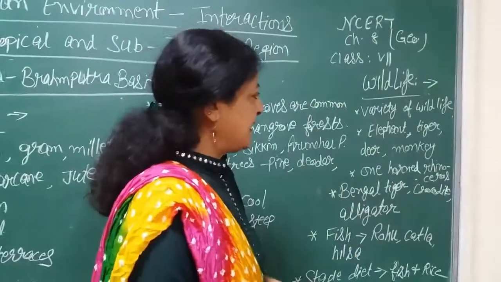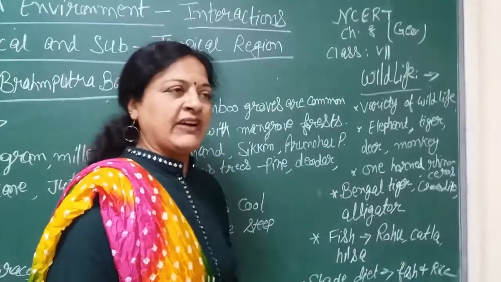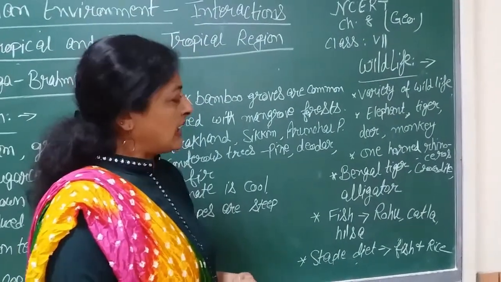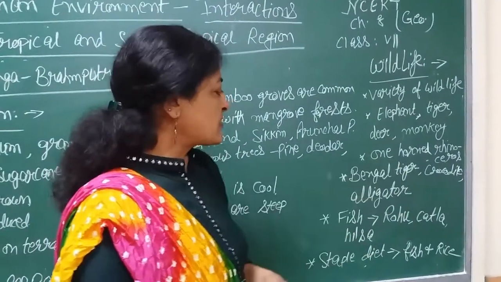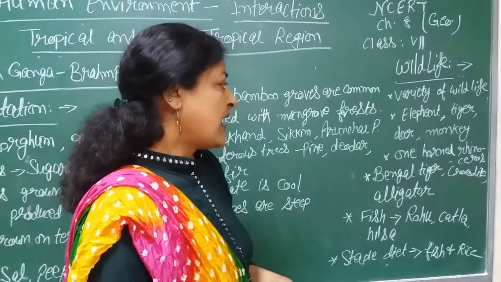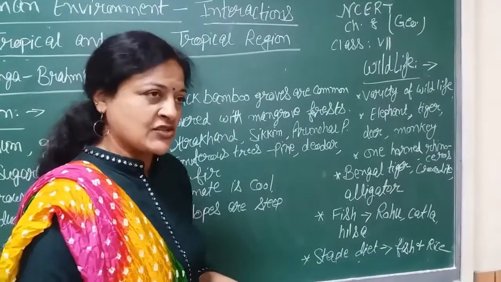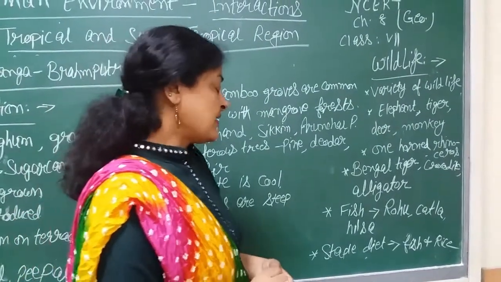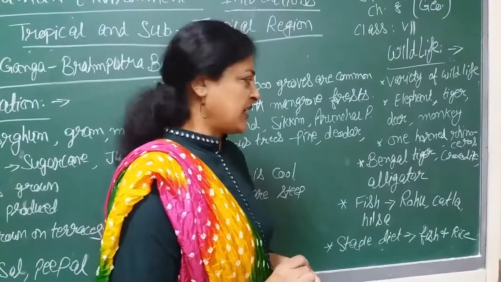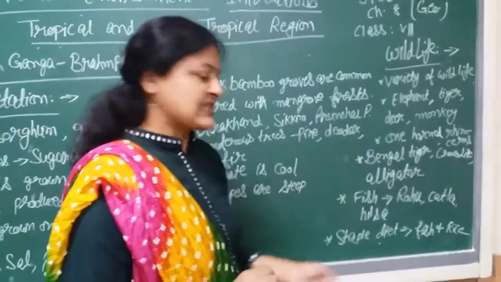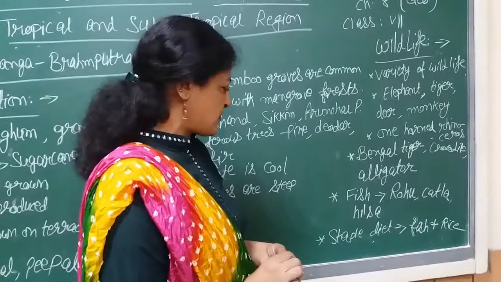Then comes the wildlife. There is a variety of wildlife found. Elephant, tiger, deer and monkey are here. One-horned rhinoceros are also found here. Apart from it, Bengal tiger, crocodile and alligators are also found here. Then a variety of fish is found in this area. In that fish, rohu, katla and hilsa. These varieties of fish are found here.